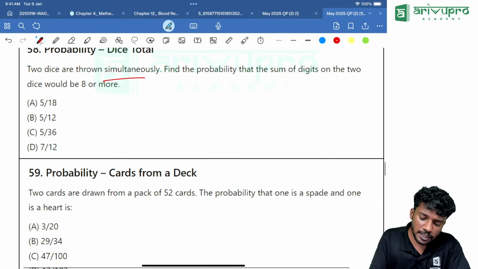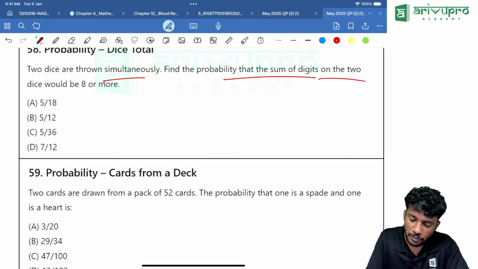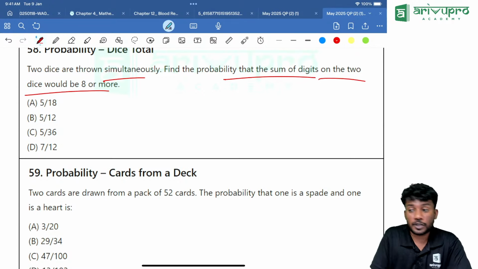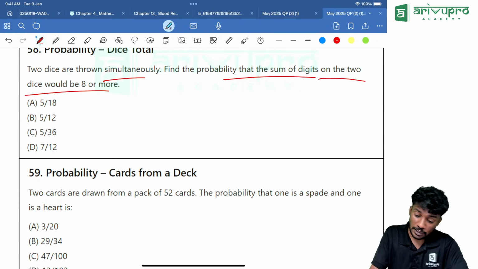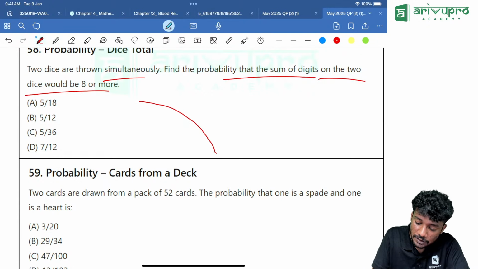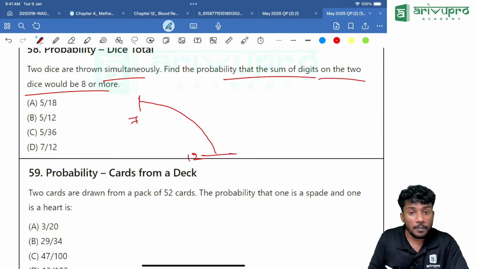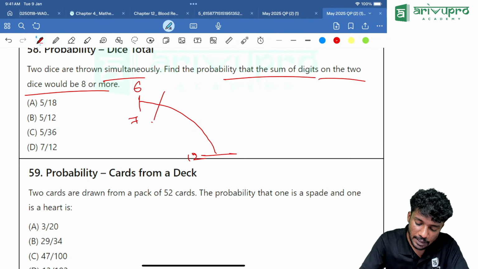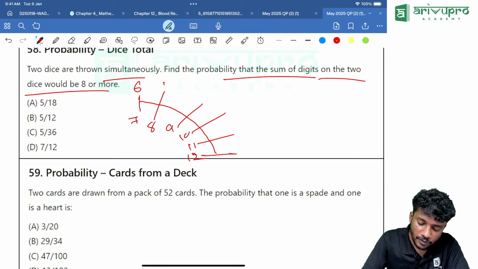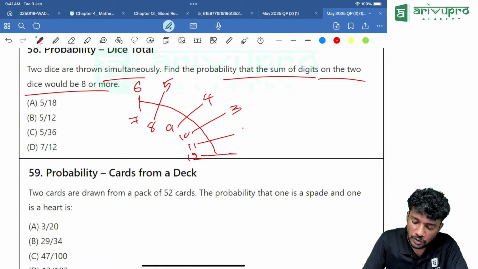2 dice are thrown simultaneously. Find the probability that the sum of the digits on the 2 dice would be 8 or more. Do you remember the arc I followed? Yes, just draw the arc. Maximum sum is how much? 12 is the maximum sum. Then 7 has the maximum number of occurrences, that is 6. Sum is 7. Then 8, 9, 10, 11 and 5, 4, 3, 2, 1.